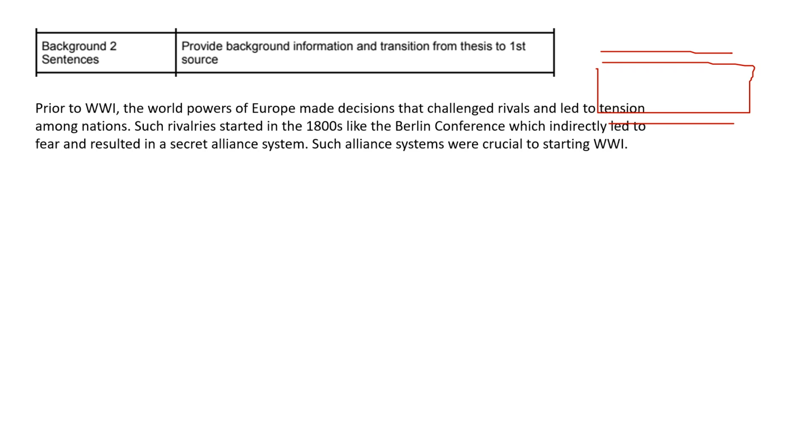The context. Context is where you want to provide background information. When you have your thesis, you do not just want to jump into your source. You want to provide a little bit of background information, providing the historic context for your topic. Here's a sample. Prior to World War I, the world powers of Europe made decisions that challenged rivals and led to tension among nations. So I'm not really focusing on supporting that thesis. What I'm really trying to do is just provide that background information, which is all you need to do to score a point for context.